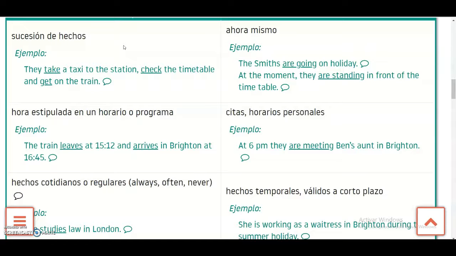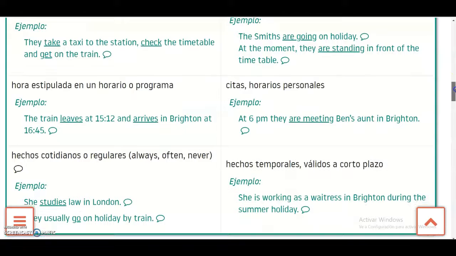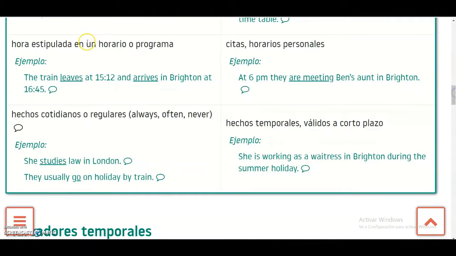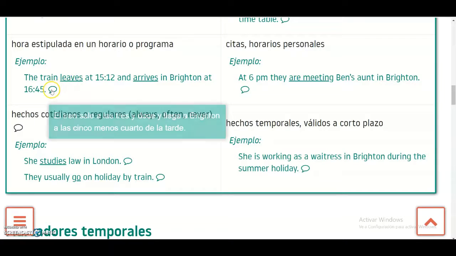For example, if it is go, going. If it's stand, standing. Okay, you use the ing form to specify that you are using the continuous, okay? And the other one is without that, okay? If you are talking about an hour specified in the program, sometimes you can speak with the present simple about the future because it's something that happens all the days, like the train leaves at that time in the timetable.